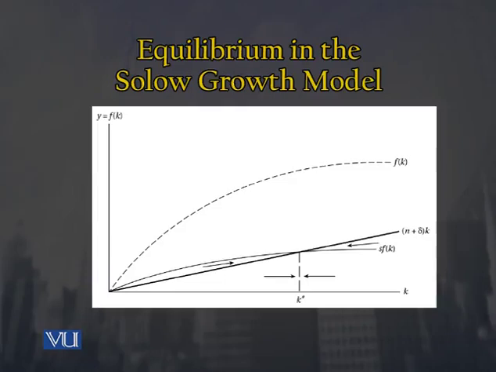So there we see that total savings, or the amount which is being saved by the people living in an economy, is smaller than what is required. As a result of this, the capital labor ratio will fall and eventually we will reach a level where the two things become equivalent to one another, and once again the steady state will be achieved in the economy, or in other words the equilibrium will be achieved. So this is how the growth model of Solow can be explained in terms of the steady state.